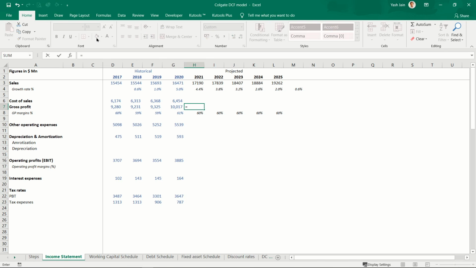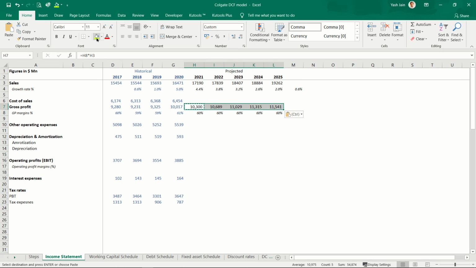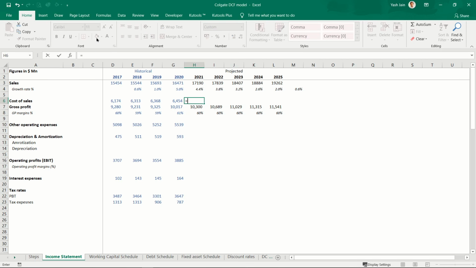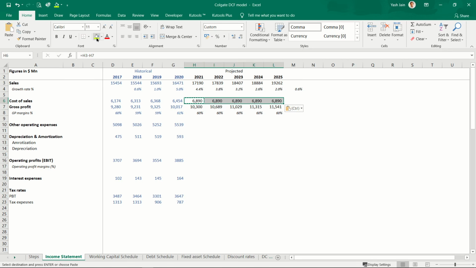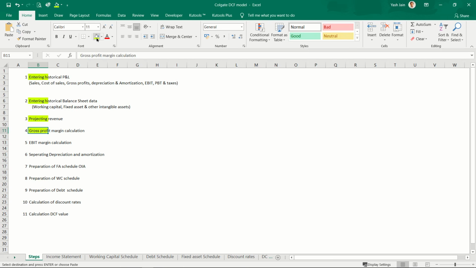So using this, I can calculate their gross profits. This will be gross profit margins multiplied by sales. Copy, paste. This is their gross profits till 2025. Now I know their sales, I know their gross profits, so I can calculate their cost of sales. This will be sales minus gross profit. Copy, paste. I'm done with step number 4 also, gross profit margin calculation.